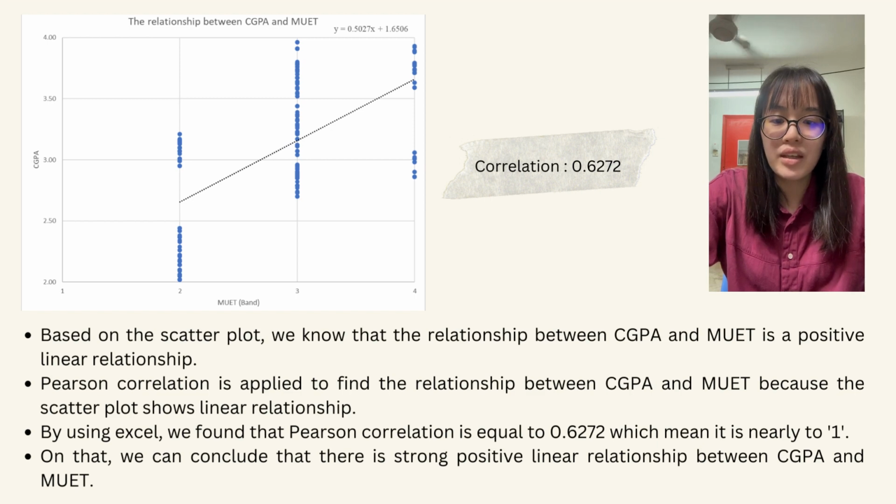Based on the scatter plot, we know that the relationship between CGPA and YUAN is a positive linear relationship. Pearson correlation is applied to find the relationship between CGPA and YUAN because the scatter plot shows linear relationship. By using Excel, we found that Pearson correlation is equal to 0.6272, which means it is nearly to 1. On that, we can conclude that there is strong positive linear relationship between CGPA and YUAN.